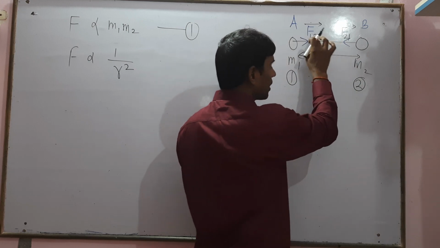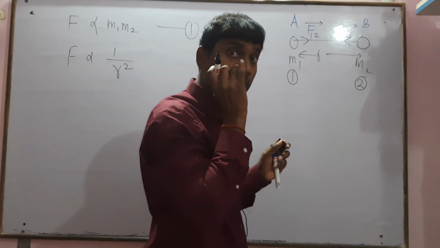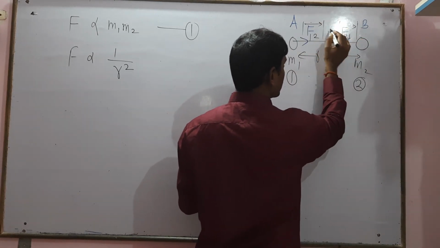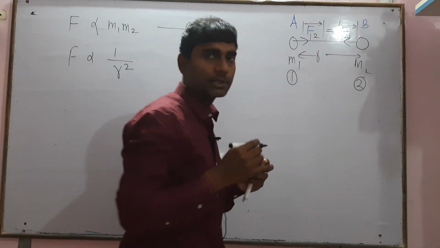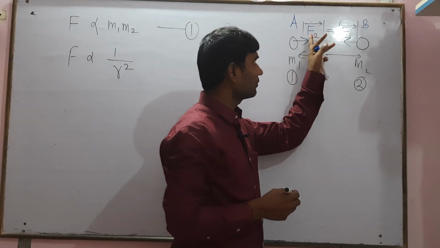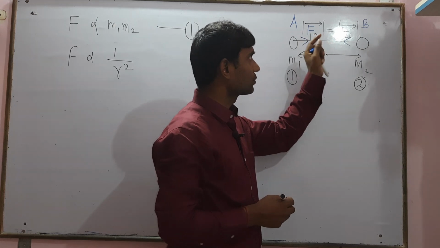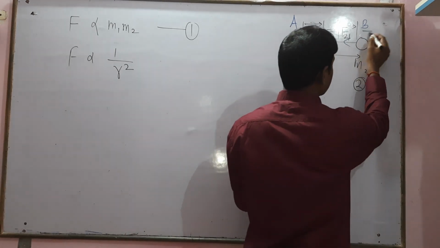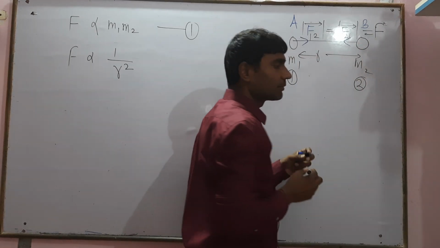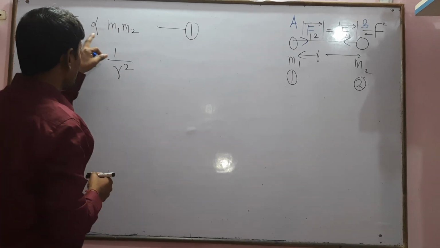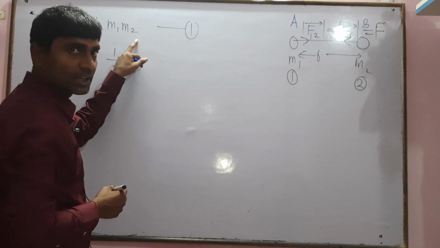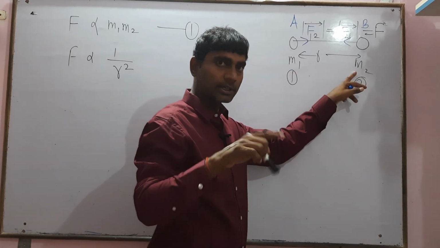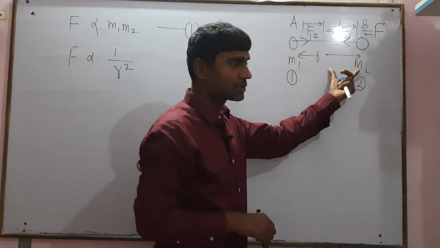Now here we are discussing magnitude. In magnitude the forces will be equal. The magnitude of force on 1 due to 2 equals the magnitude of force on 2 due to 1, which we suppose equals F. We can say the force is directly proportional to m1 into m2. For example, in one condition m1 is 1 kg and m2 is 2 kg, in another condition m1 is 4 kg and m2 is 10 kg.